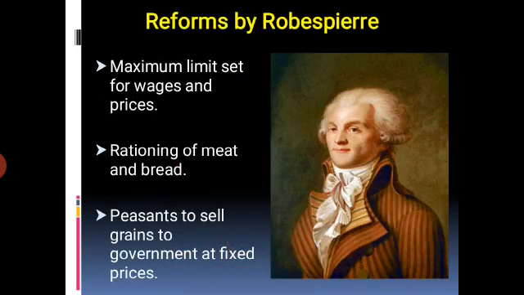His policies were too harsh to be followed. Students, again, there was the shutting down of the churches and converting them into barracks and offices. So these are the reforms which were done by Robespierre during that time.